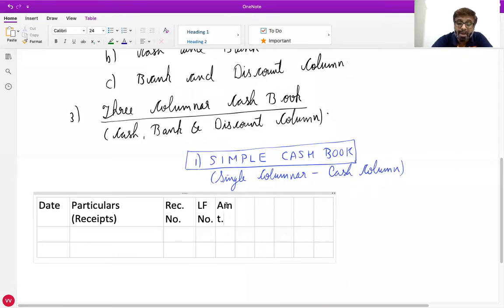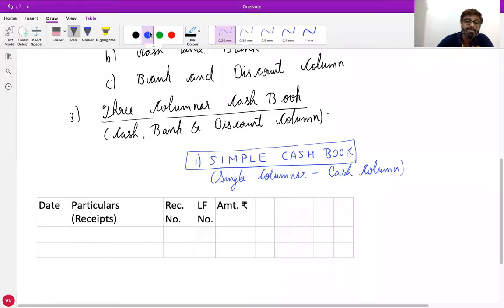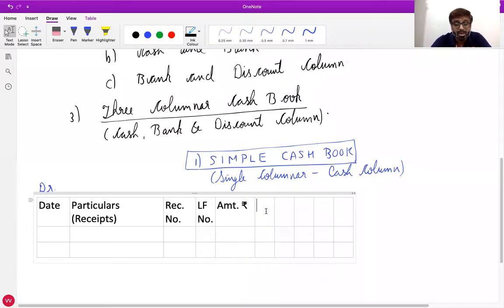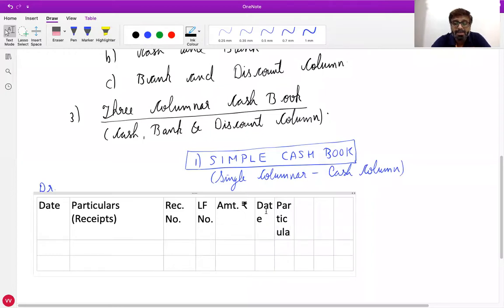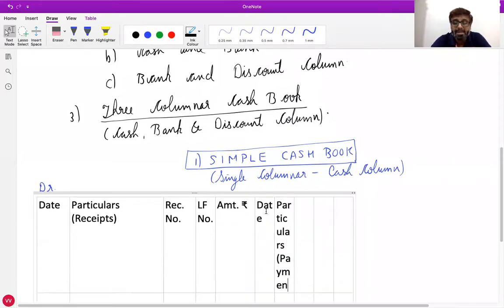And then we have the amount column. After that we have which column? Amount column. Is everyone clear with that? Yes. See, this all is the debit side. And the same things we write on the credit side, that is the right side. So the right side also has date, then particulars, but in brackets payments.